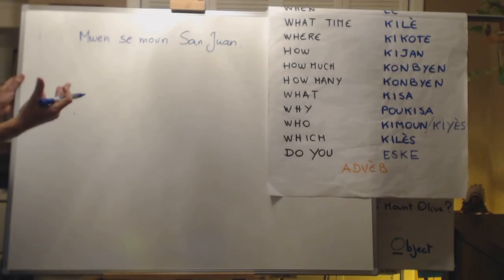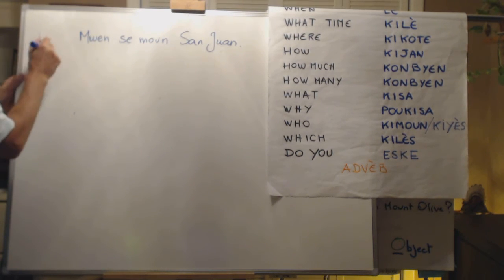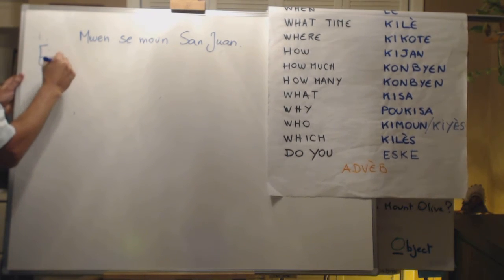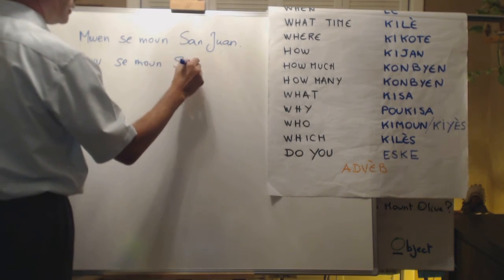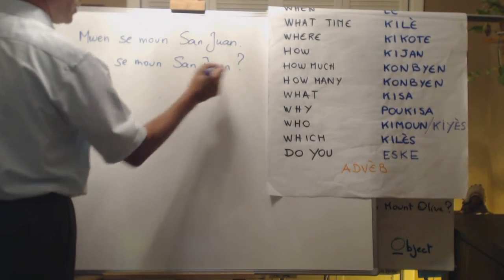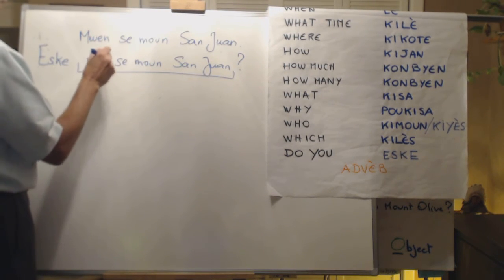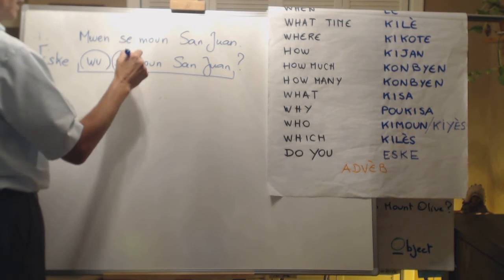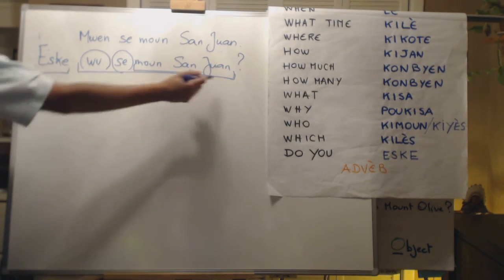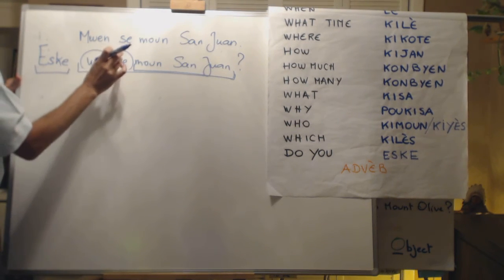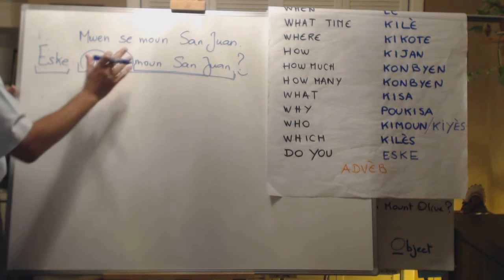You want to ask the person if he is from San Juan. You put in front of it, eske ou c'est moun San Juan? Look at that. The structure remains exactly the same as the statement. You have the subject, you have the verb, and the rest is the object, right? You put just eske in front of that block, the three blocks, subject, verb, object, and a question mark. Eske, and we have a question.